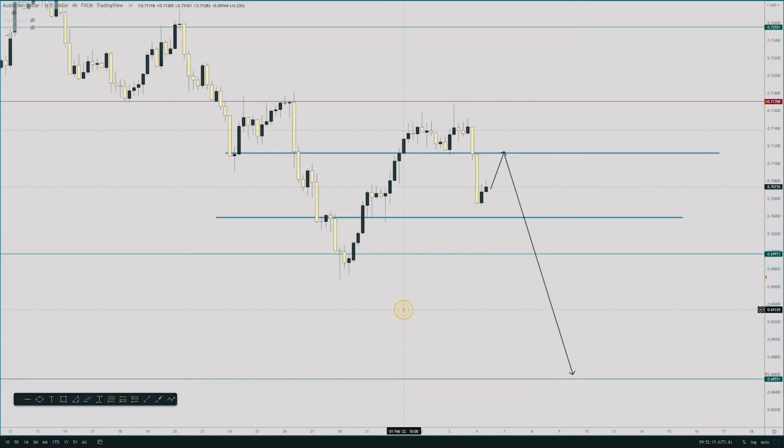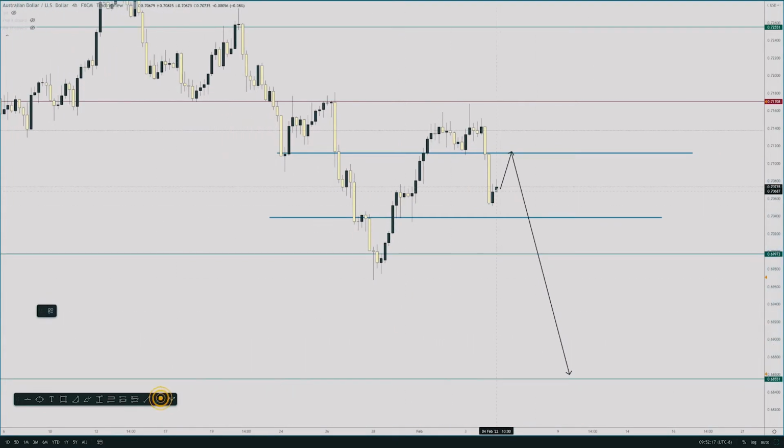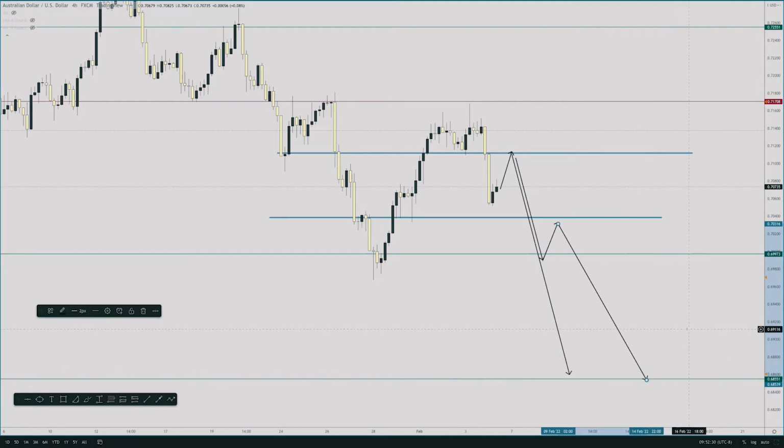down to here. Now it's most likely not going to be a straight push. It'll probably come down, break, retrace, retest something, and then continue its way down, hopefully, to these lower levels here.